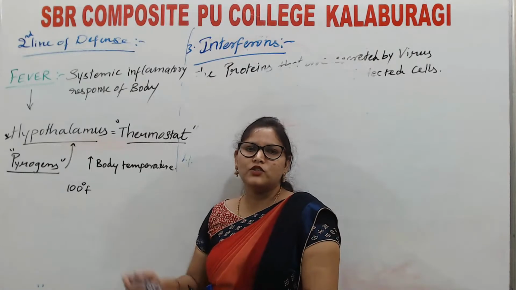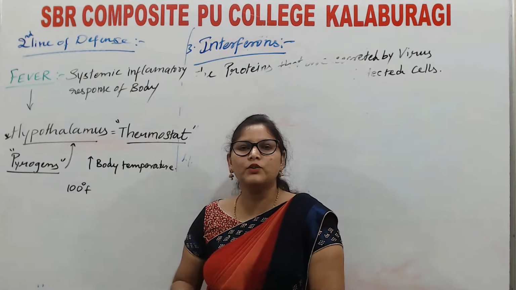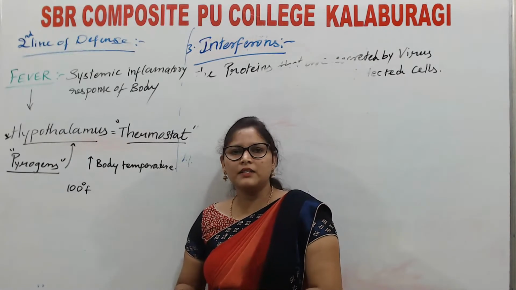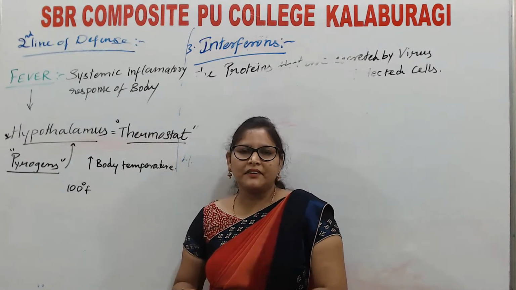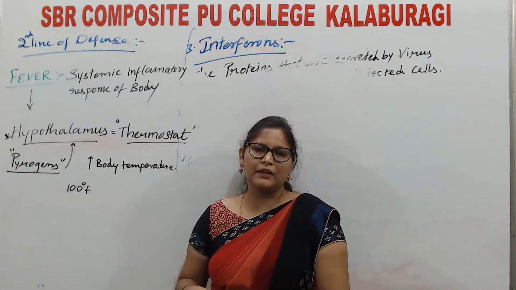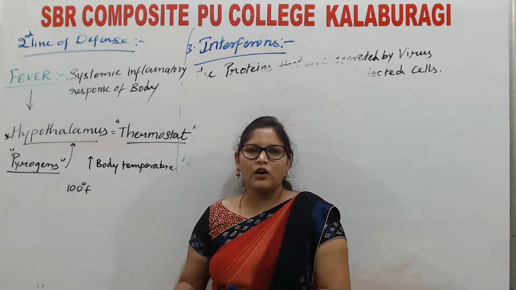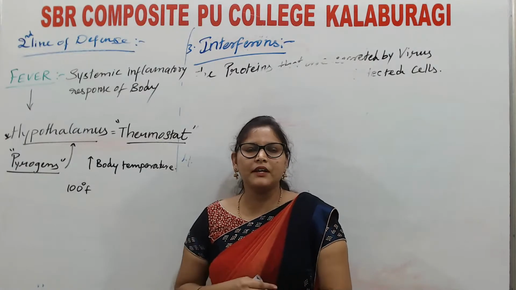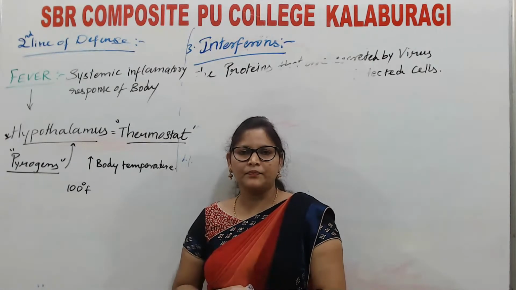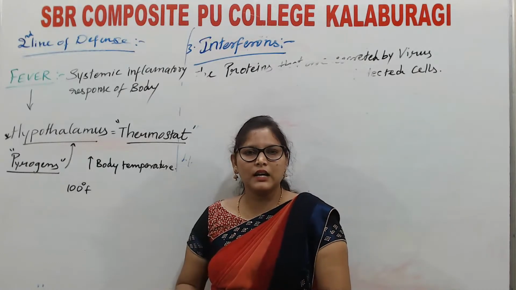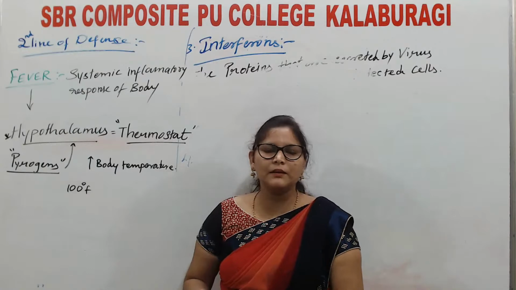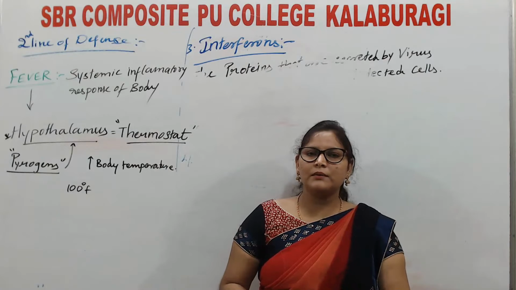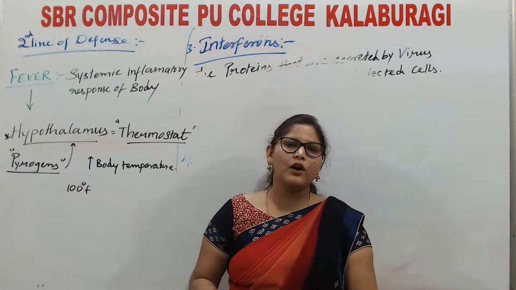We have studied the definition of immunity: the ability of our body to fight against disease causing pathogens. The defense mechanism is broadly classified into non-specific and specific immunity. Non-specific immunity consists of the first line of defense and second line of defense, whereas specific immunity consists of the third line of defense. The first line of defense consists of physical and physiological barriers. Physical barriers consist of skin and mucous membrane, and physiological barriers consist of chemical barriers, saliva and tears.